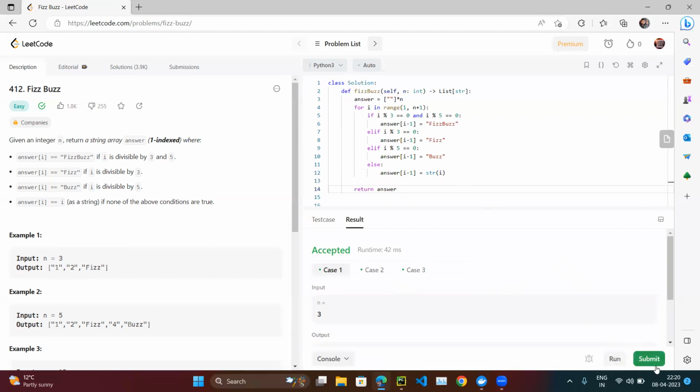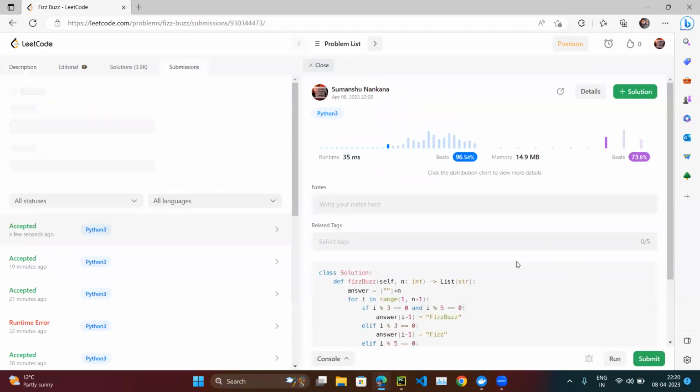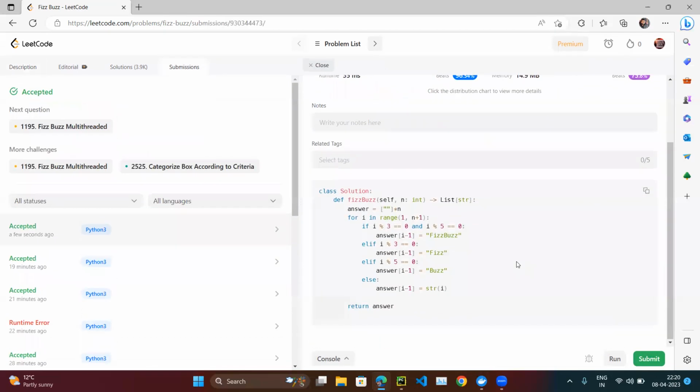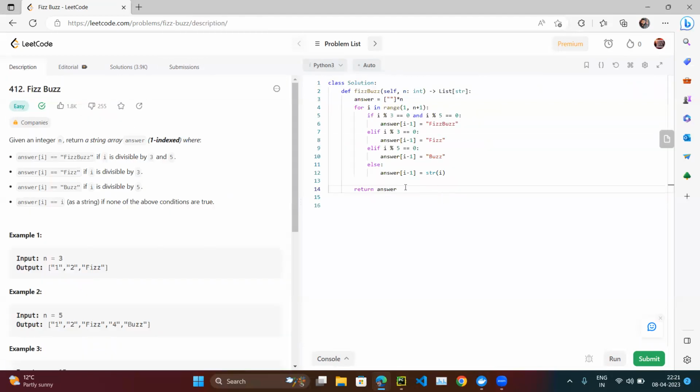So our solution has been accepted, so let's try to submit it. Okay, so our solution has been run. All right, so which is like a very naive approach. Anyone can do this, right?